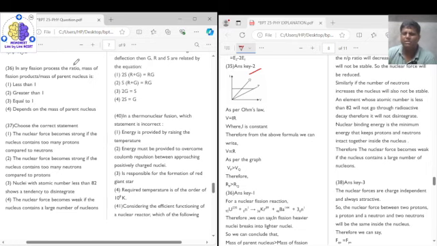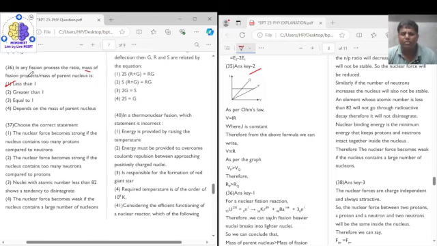Because there will be some mass defect, and that lost mass will be converted into energy, therefore this ratio, that is the mass of the product, will be less than the mass of the parent. Because mass is lost as energy, the numerator is less than the denominator and the factor will have a value less than 1. So the correct answer is option number 1.